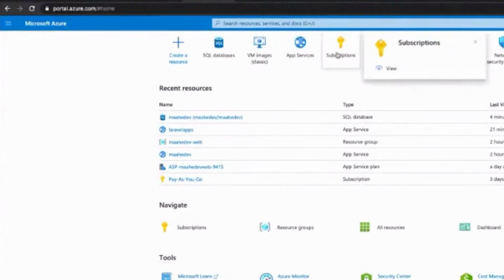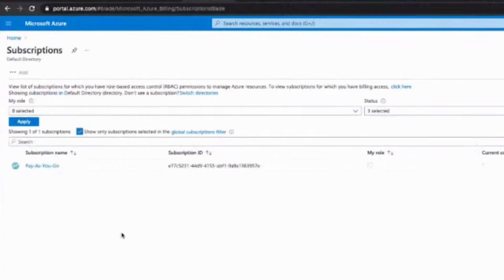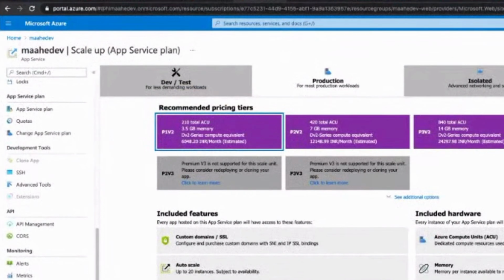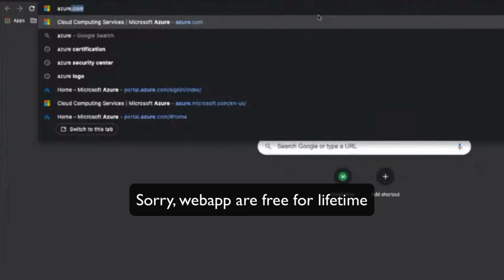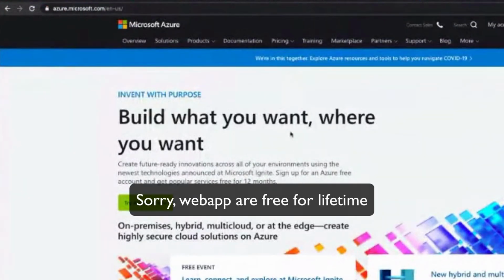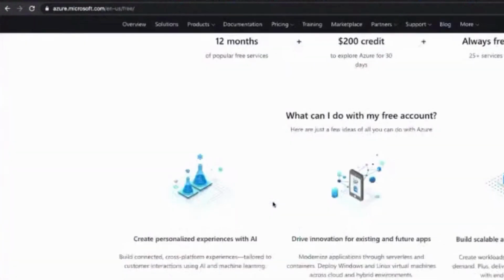I have a question, Tarun. The dev test plan that you showed, is it free for a lifetime or free for only the first year? First year, 12 months. The Azure service that we have taken is free for 1 year. If you go into the free account, what I have taken is the web service.